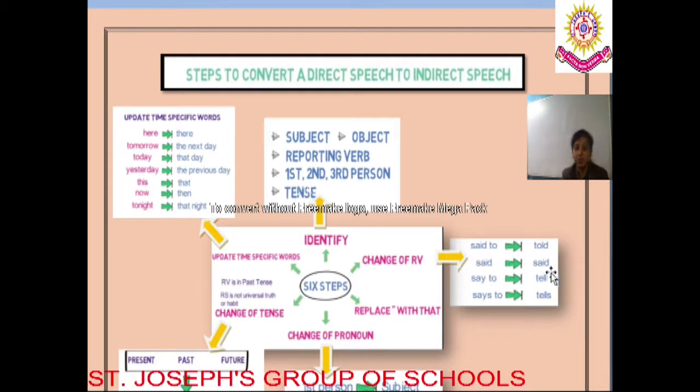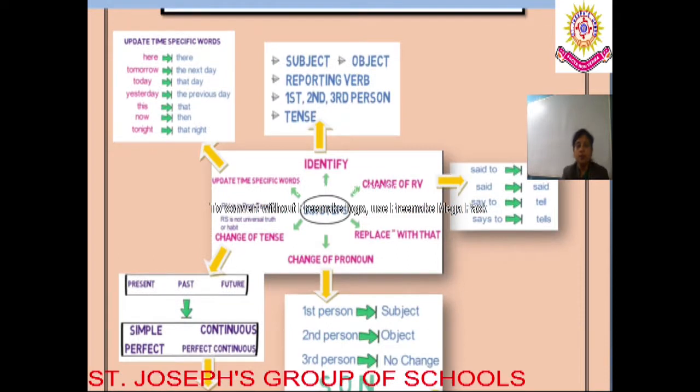Said remains stagnant, it does not change, it remains the same. Say to transforms into tell, and says to converts into tell. So this is all about the change of reporting verb. Now what is the third step? The third step is replace with that.